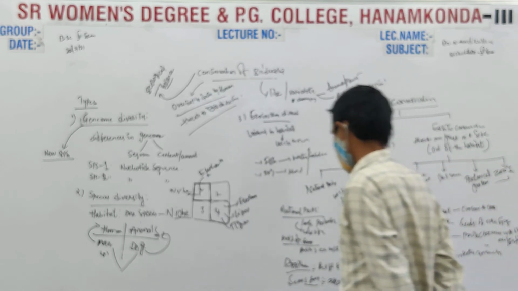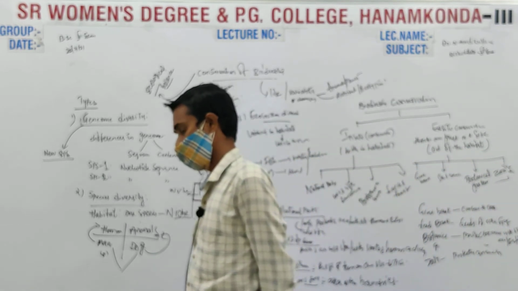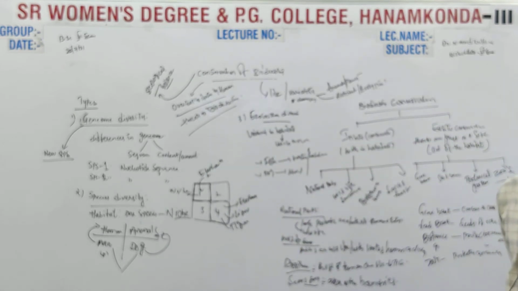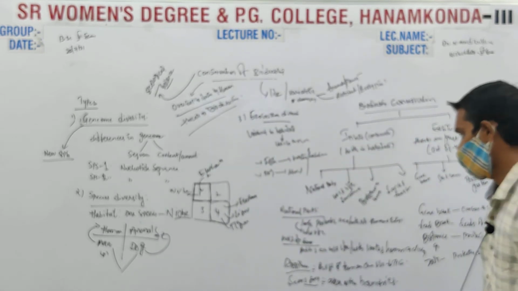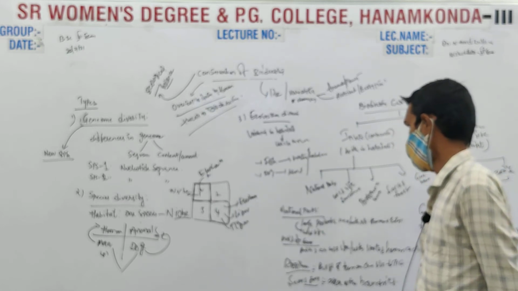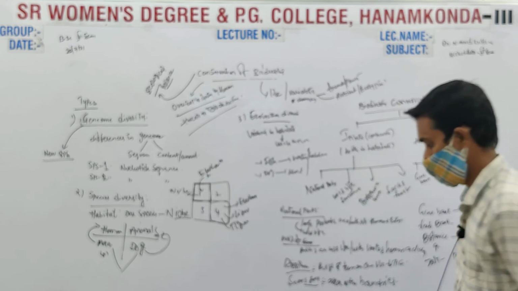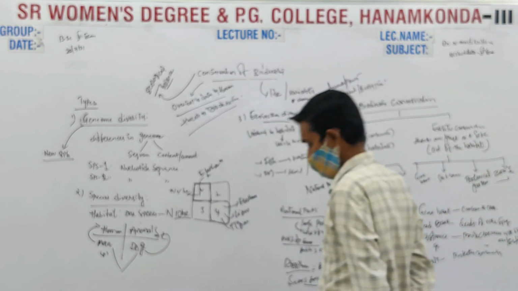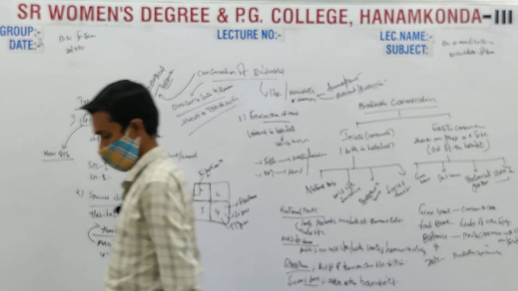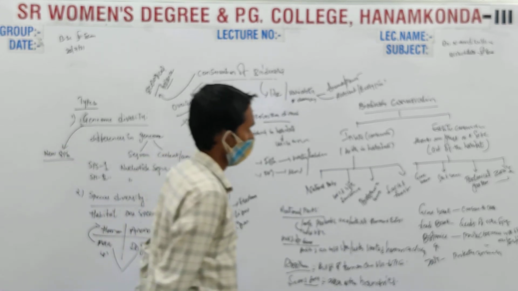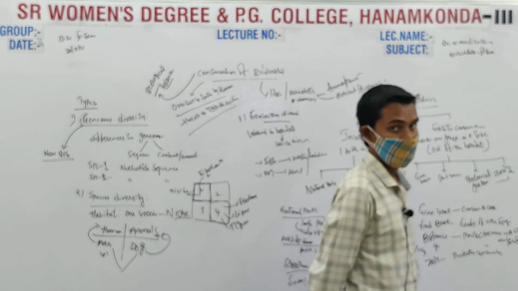Sacred forests are areas with large boundaries. All of this comes under in situ conservation, which is the conservation of biodiversity where it is, within the habitat.